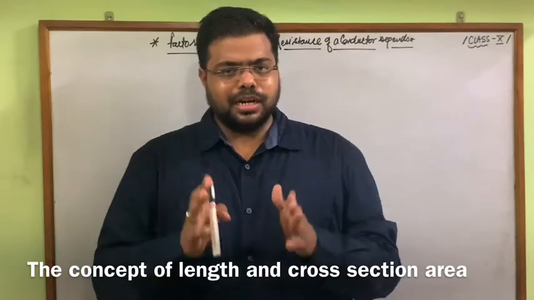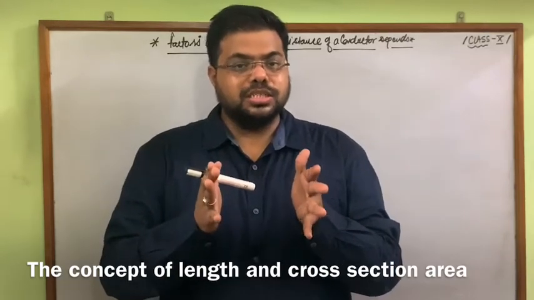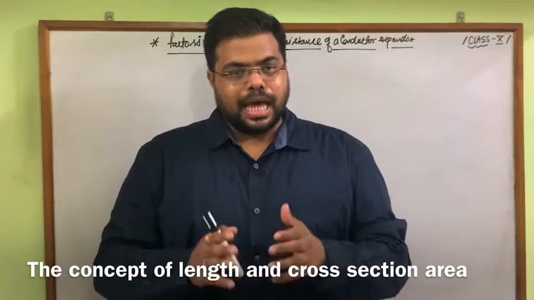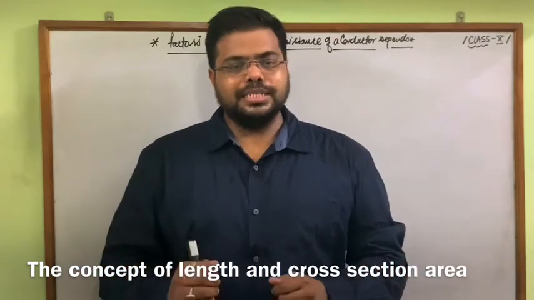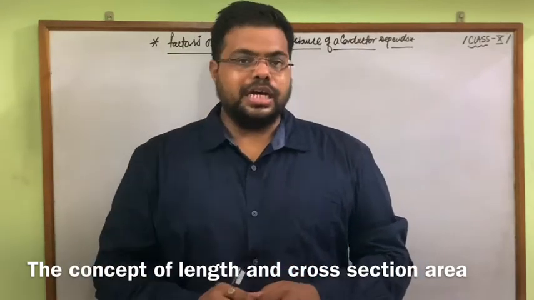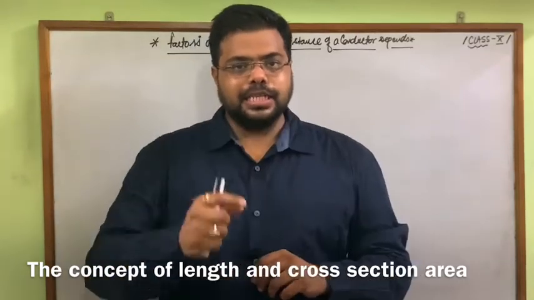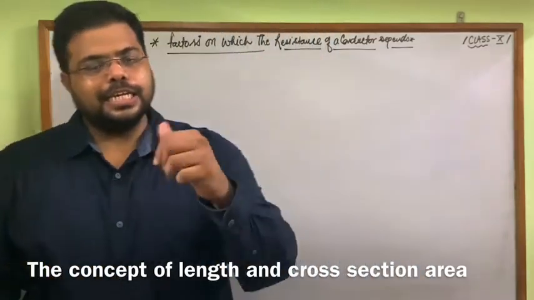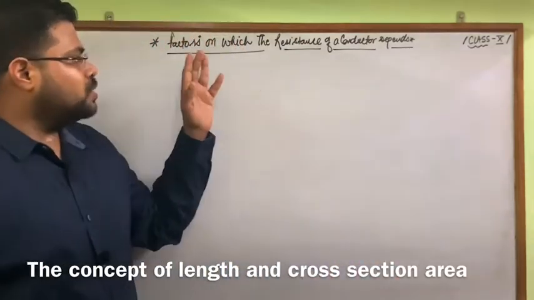Why? Because in the third case, the area of the road is very congested, and in the highway very broad roads are there, so there is ample space to drive the car easily with great speed. So yes, second, that means a particular area which we call the cross section area of the wire. All these factors we are going to use in this video lecture to understand the factors on which the resistance